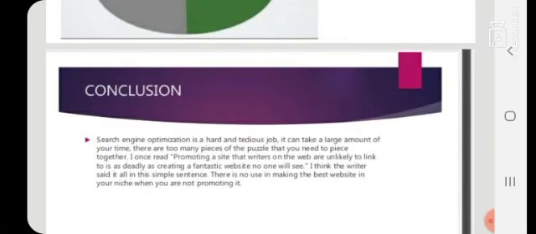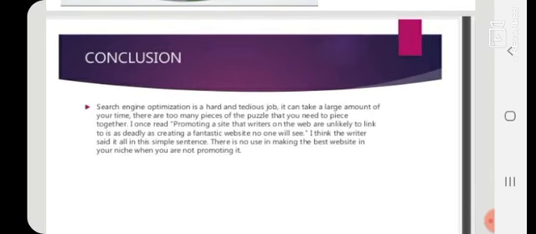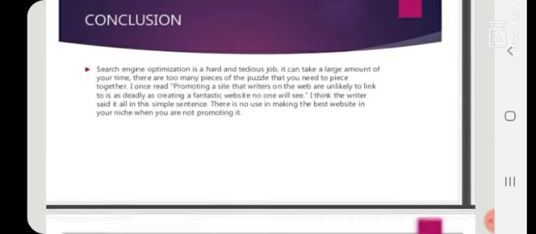Now the last one is what is the conclusion of SEO. Search engine optimization is a hard and tedious job. It can take a large amount of your time. There are too many pieces of the puzzle that you need to piece together. I once read, promoting a site that writers on the web are unlikely to link to is as deadly as creating a fantastic website no one will see. I think the writer said it all in this simple sentence: there is no use in making the best website in your niche when you are not promoting it.